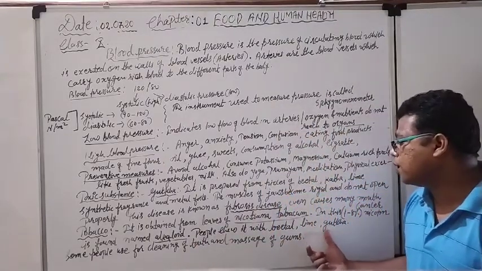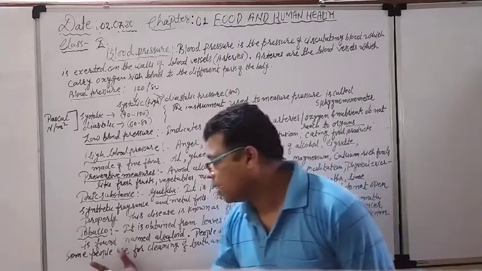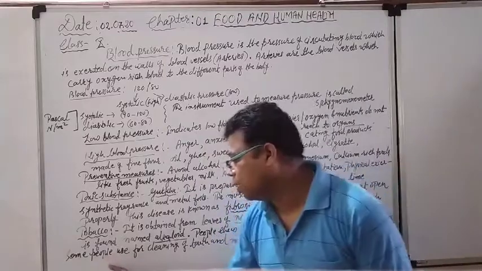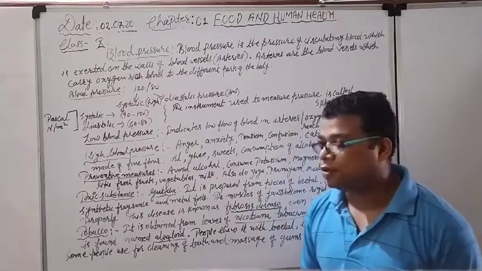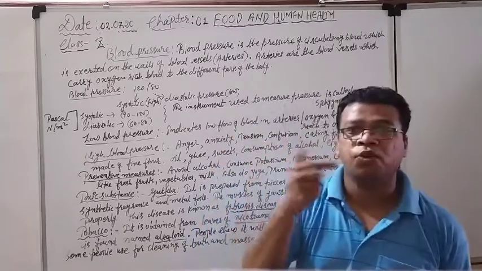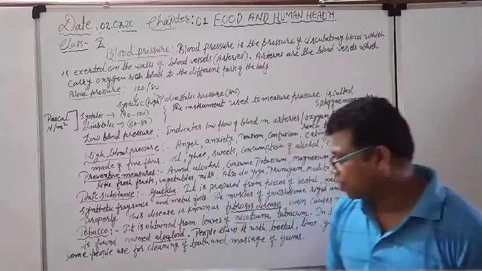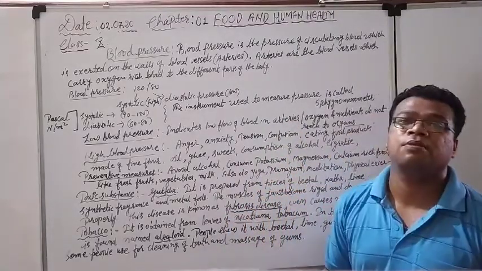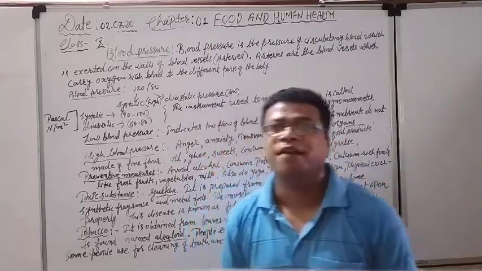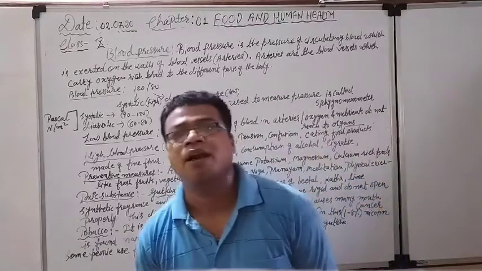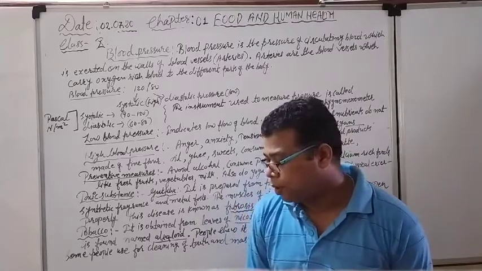Sometimes they chew it with gutka, sometimes with lime, sometimes with betel, and some people use tobacco, means tambaku, for the cleaning of the teeth, and sometimes for the massage of the gums. These are very bad habits, and we should know that tobacco is a very harmful poisonous substance for our body, and there are so many harmful effects of the tobacco that we can see here and there.